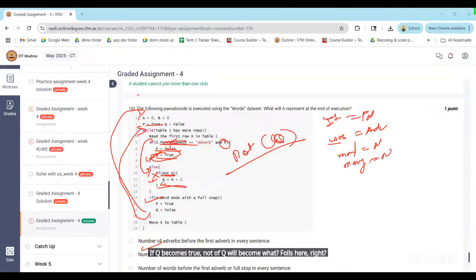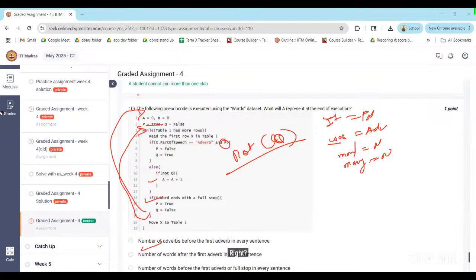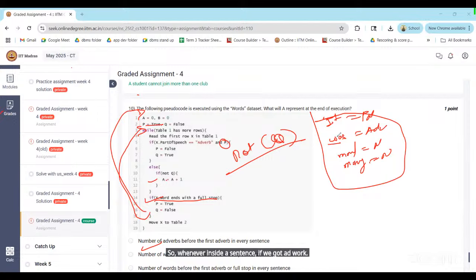So it means we are not going to consider that in A, right? Yes, sir. So this Q is going to become false only when the word ends with a full stop. So whenever inside the sentence we got an adverb, A will not get incremented.